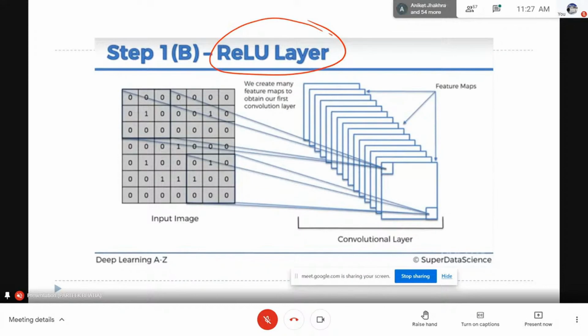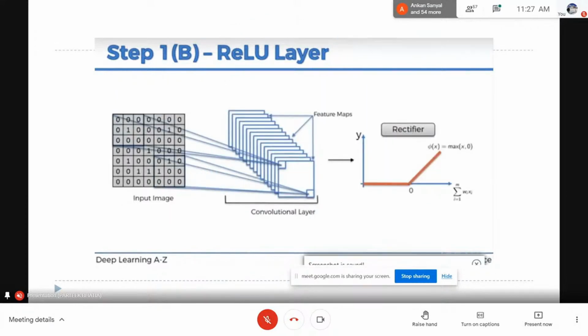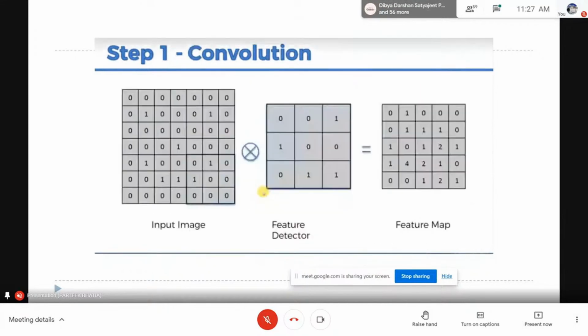So in order to add non-linearity to our image, we apply the ReLU function. ReLU signifies more on the non-linearity of the image. तो उस non-linearity को more significant कर देता है. So that's why we are applying ReLU over the convolutional layer in the first step, so that those non-linear portions of the image become more significant. So this is the first step which we have discussed right now.